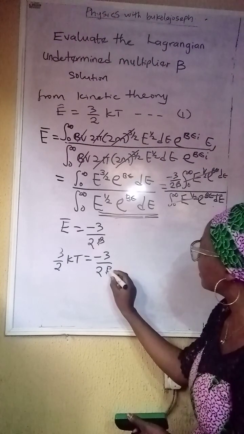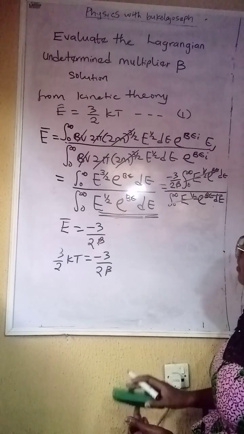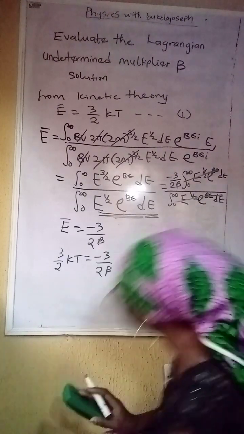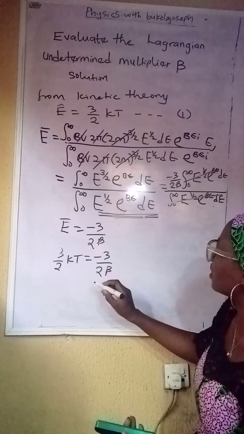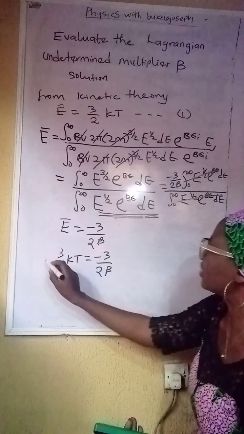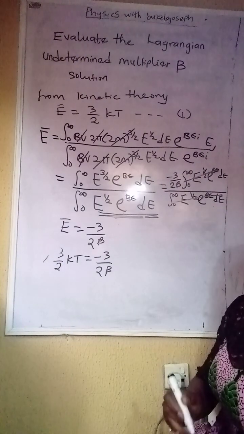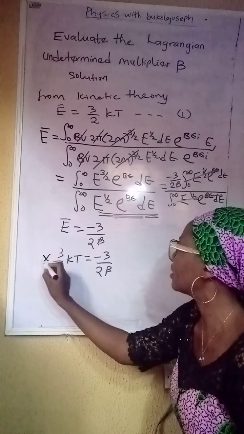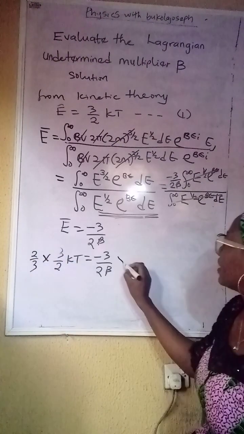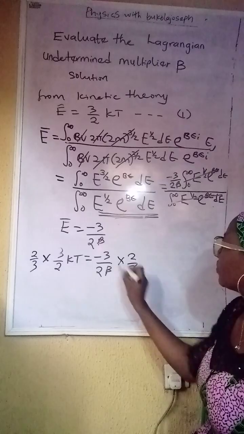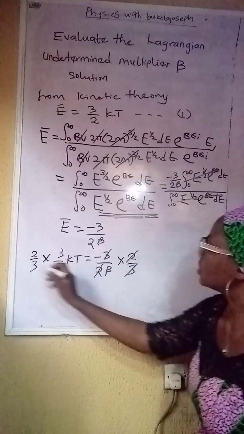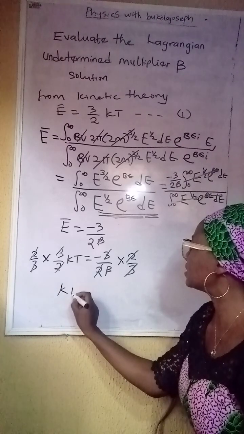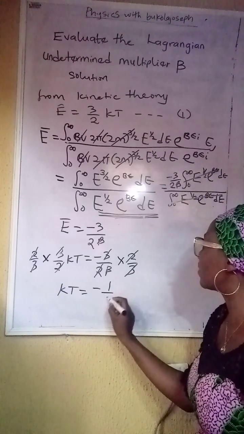I don't know if this beta is supposed to be up or down. So to simplify, we'll multiply both sides by 2 over 3. If we multiply this side by 2 over 3, we'll multiply this side by 2 over 3. 3 we cancel 3, 2 we cancel 2, 2 we cancel 2, 3 we cancel 3, and then on this side we'll be left with kT is equal to minus 1 over beta.